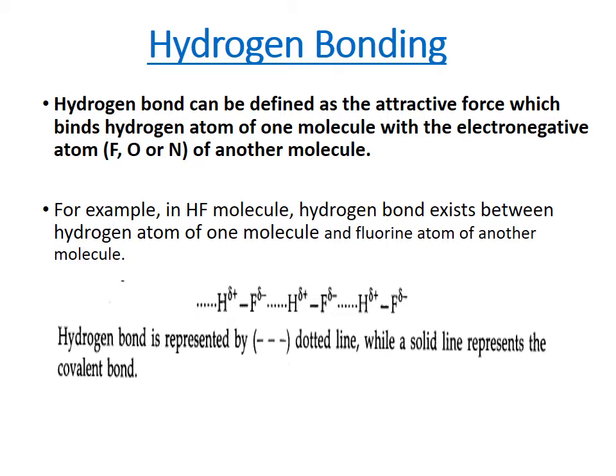The second element can be any electronegative element, mainly fluorine, oxygen or nitrogen. In HF, the electronegative element is fluorine. For example, in water, the electronegative element is oxygen. In ammonia also, there is a chance of hydrogen bonding. In ammonia, the hydrogen atom of one NH3 will make a hydrogen bond with the nitrogen of the second NH3. Already said, the hydrogen bond we can represent by using a dotted line, and here the solid line present between hydrogen and F represents a covalent bond.